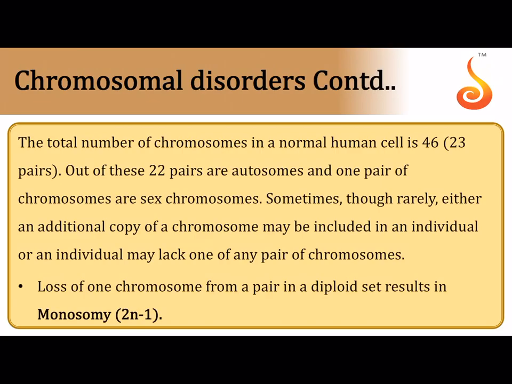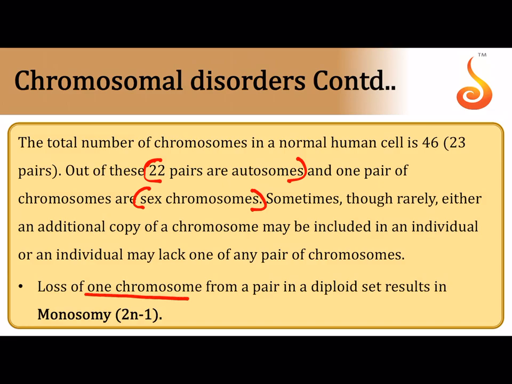Generally we have 46 chromosomes, we have 23 pairs. 22 pairs are referred to as autosomes, and one is referred to as the sex chromosome. Out of the 22 pairs, maybe one pair has one extra, then you can imagine that pair will have 3 instead of 2. Or if out of the 22 pairs, in any one pair I remove one chromosome, instead of 2 there will be 1.